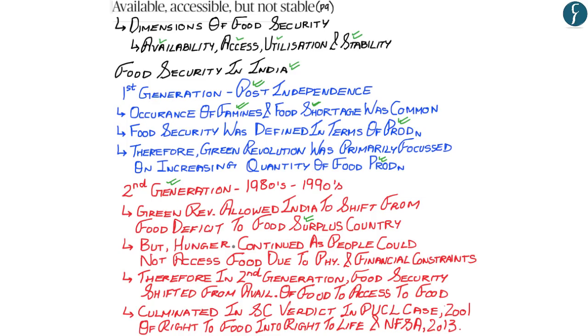But nevertheless, hunger continued as people could not access food due to their physical or financial constraints. And therefore, in the second generation, food security shifted from being defined as availability of food to also include access to food. However, access to food as part of food security took a very long time in its implementation in India, wherein the Supreme Court verdict in the People's Union for Civil Liberties case of 2001 evolved the right to food into the right to life in India, which finally culminated in the National Food Security Act of 2013.